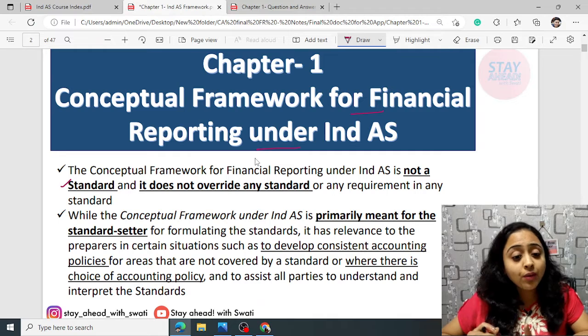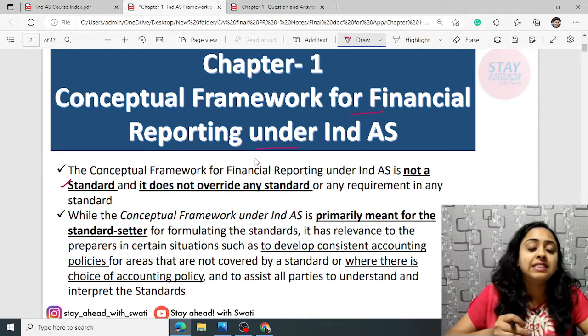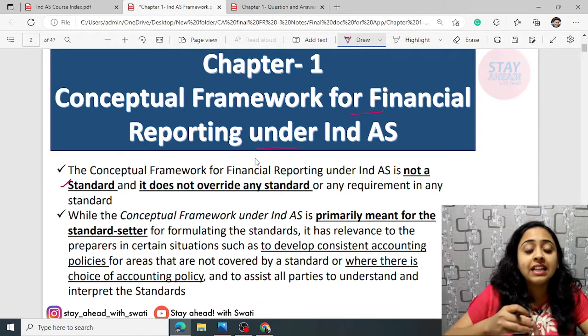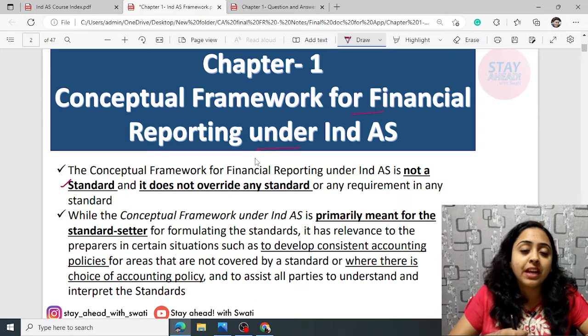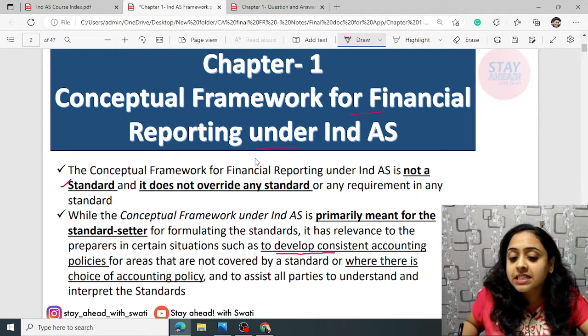It is very important for the standard setters, the people who prepare these Indian accounting standards. This framework works for them. It gives them guidelines so that they develop consistent accounting policies and standards.